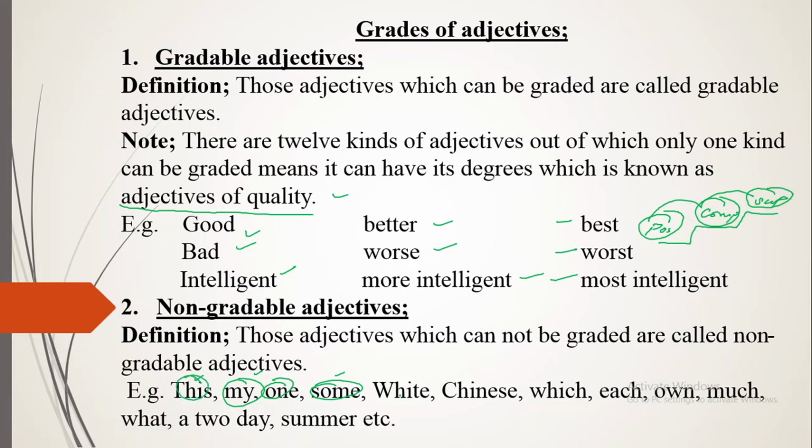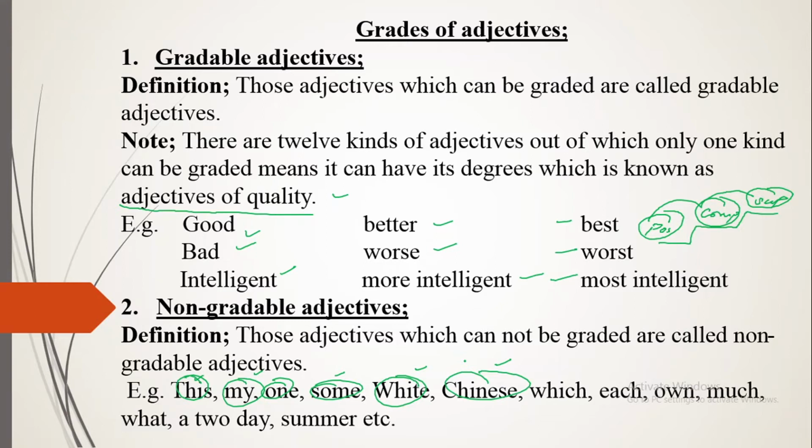In the same way, the next kind is color, like white, whiter, whitest, which we cannot say. And Chinese is one of the proper adjectives.